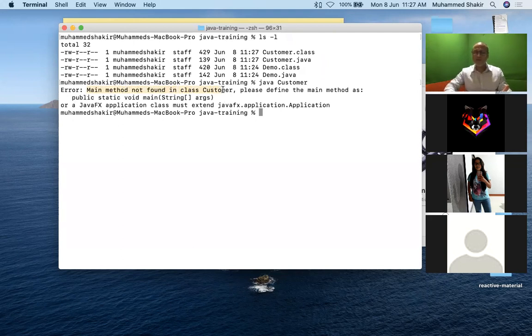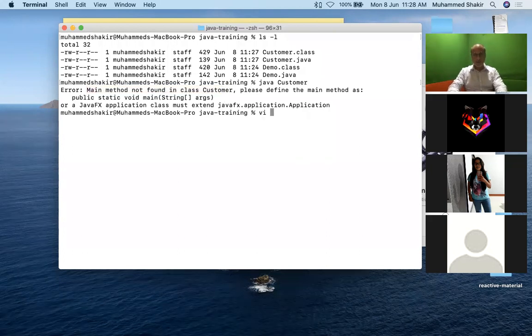Perfect. Why? Because I do not have public static void main in that particular class at all, which is absolutely fine. As I said earlier, out of all of those hundreds of classes that you create in a Java application, any one of them will have public static void main, because that will be the entry point. That will be one single entry point. So I have the entry point in demo.java, which is the class that I had created earlier.